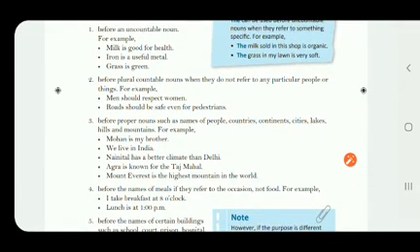Before plural countable nouns when they do not refer to any particular people or things. As in the first point, we are not supposed to use the article before the uncountable noun. That means we can use the articles before the countable nouns, but here again they are asking us not to place the articles before the countable noun. Why? When the countable nouns are in the plural form.